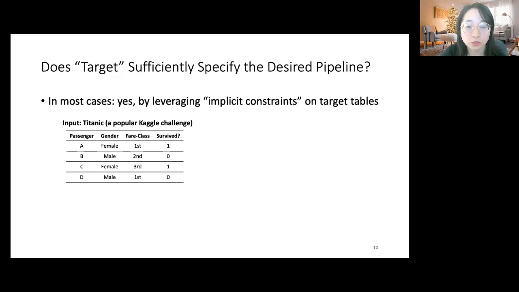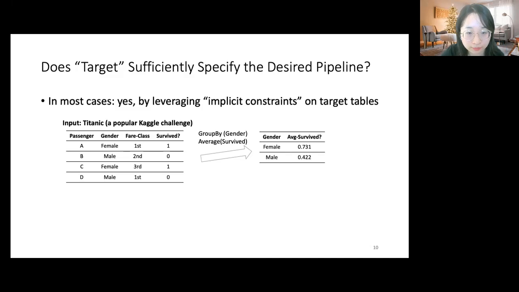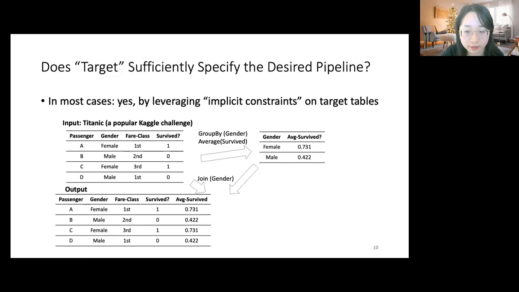In this task, the goal is to predict which passengers survived using features like gender, fare class, and so on. A common pipeline in this case would perform a GroupBy on the gender column to compute average survived by gender, and then a join on gender to bring the average survived into the original input as an additional feature. Our insight is that in such cases, the desired pipeline can be uniquely determined.